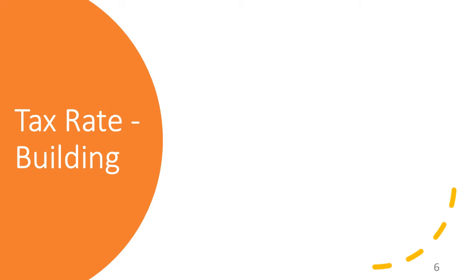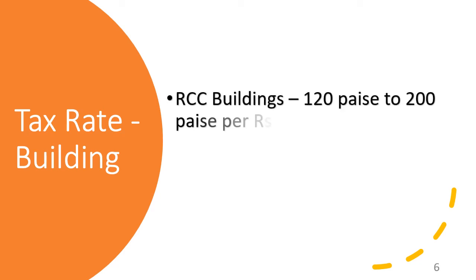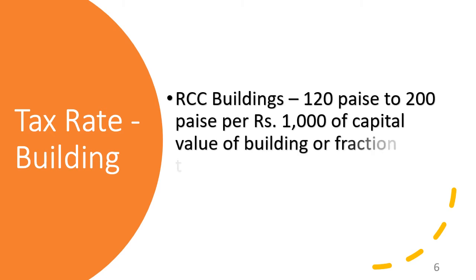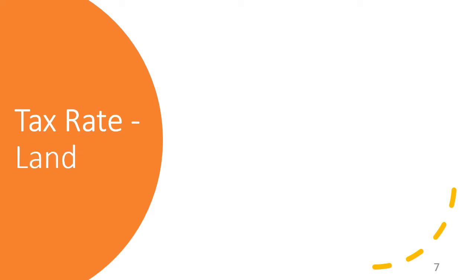Tax rate, as we said, is in two parts, one for the land and one for the building. And since we are a tenant co-partnership housing society, we share the cost of the building depending on our carpet area, and we share the cost of the land depending once again on the carpet area of our tenement. For RCC buildings, the rate specified in that notification, which we saw a few slides earlier, is anywhere between 120 paisa to 200 paisa for every 1000 rupees of capital value of the building or fraction thereof. We shall see how this operates when we do the actual calculation.